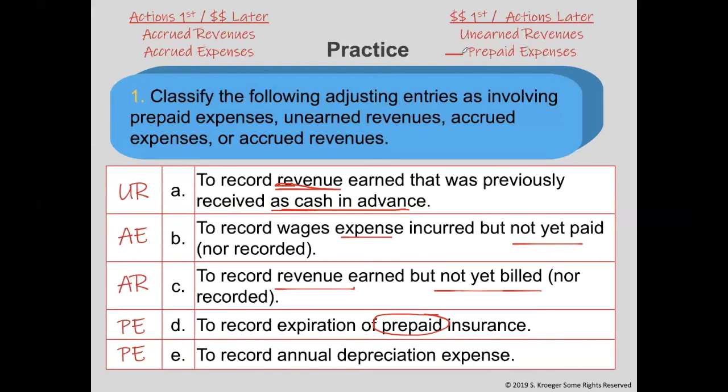Putting these into the right category before starting the journal entries is very useful. You're going to look at a transaction, and if you can put it into one of these categories, you can look at what the journal entry should be. This should be the first step before journalizing and is very helpful to do. The next couple of videos will go over the journal entries for these 4 types of adjusting entries.